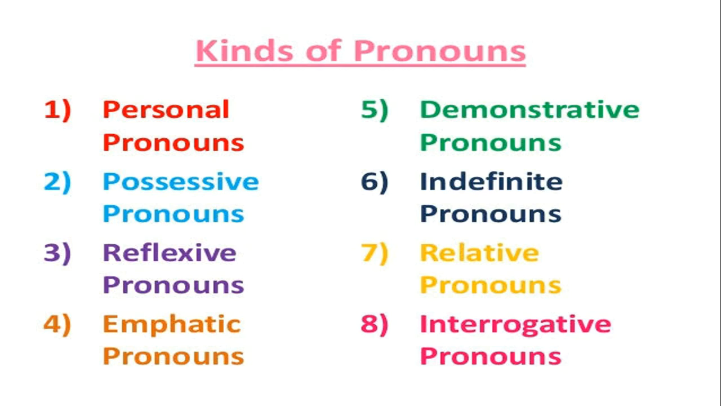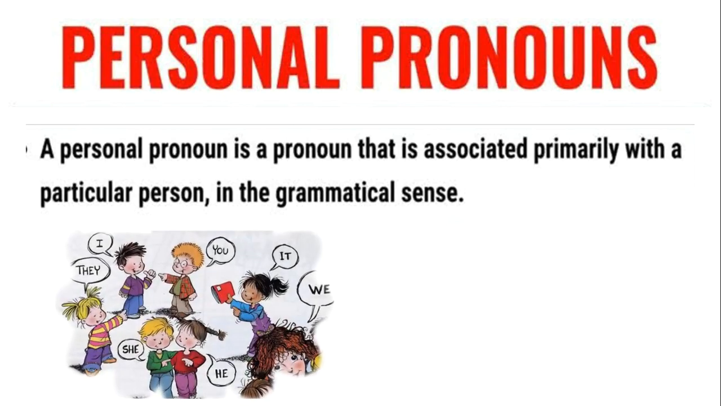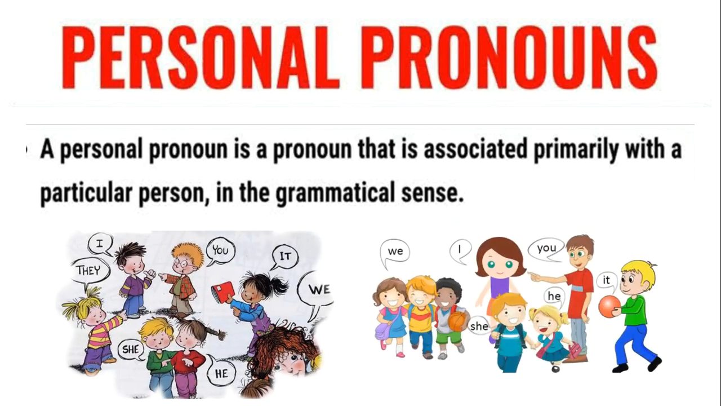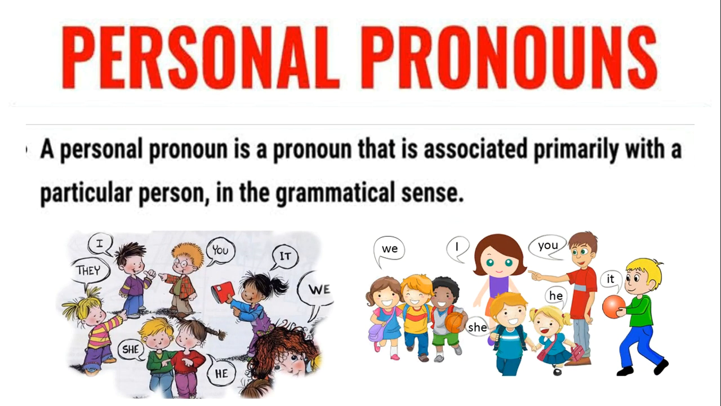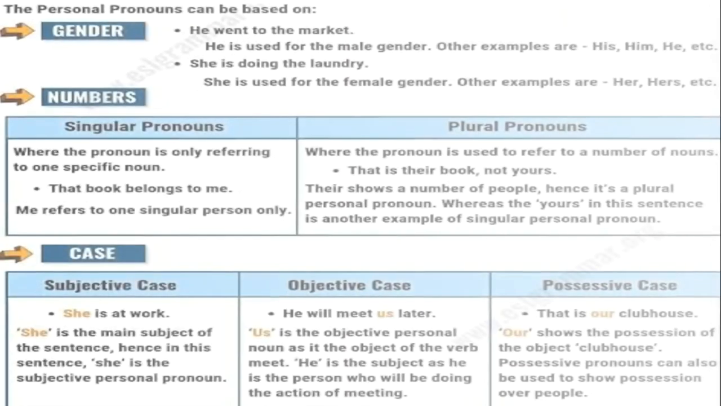Okay? So what are personal pronouns basically? A personal pronoun is a pronoun that is associated primarily with a particular person in the grammatical sense. For example, I, she, we, you, they, it. These are some examples of personal pronouns. But do you know how we can use these personal pronouns in our conversation? Let's have a look at that.